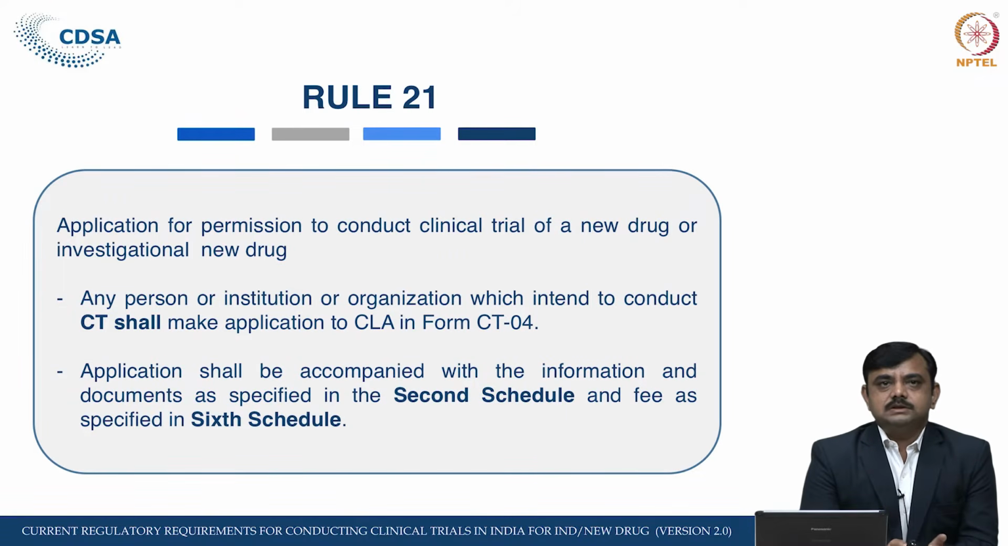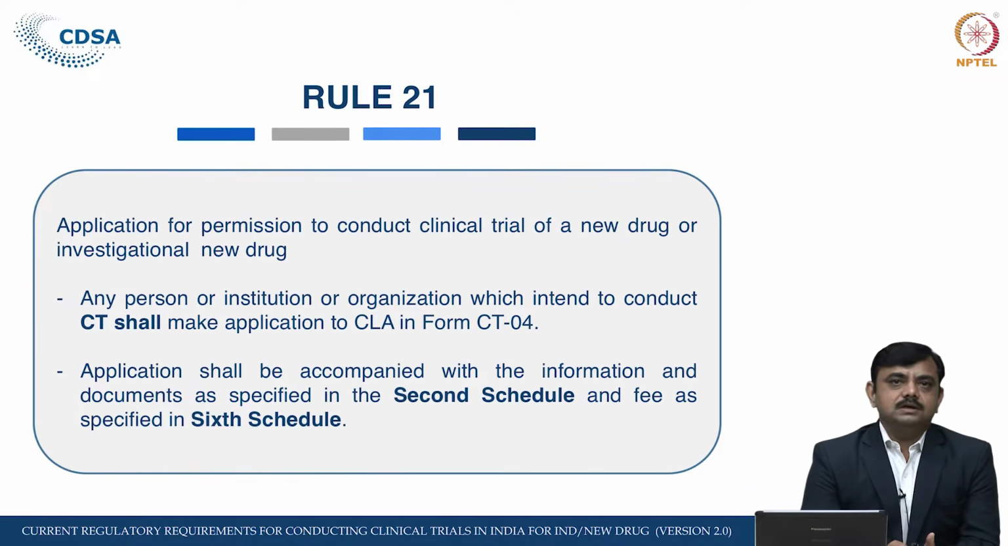So, any person, institution or organization which intends to conduct a clinical trial has to make an application to the central licensing authority in form CT04. Earlier there was a Form 44 that has now been replaced with the CT04. The application shall be accompanied with the information and documents as specified in the second schedule.